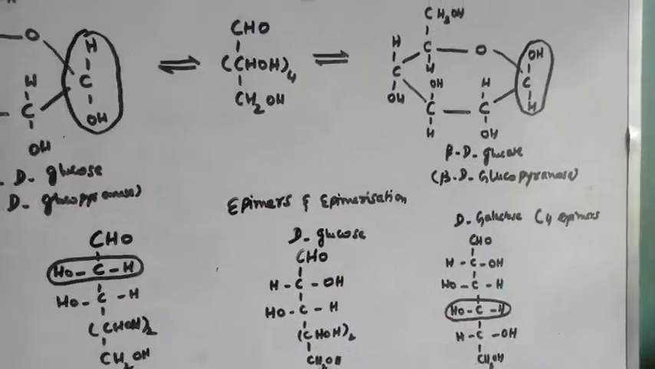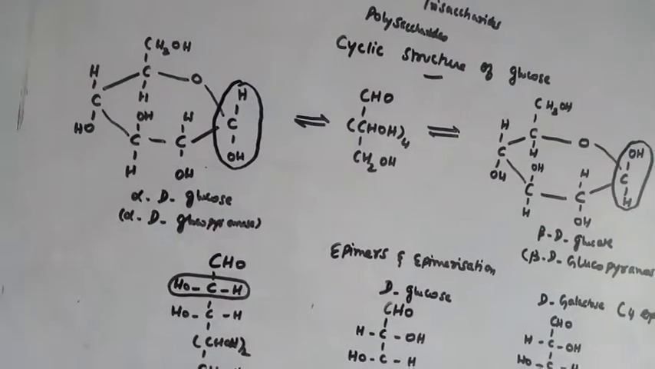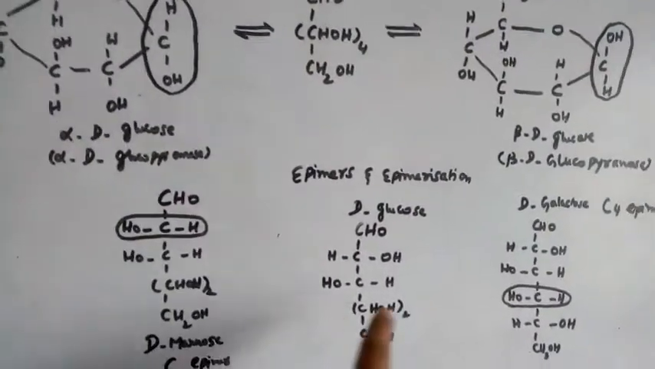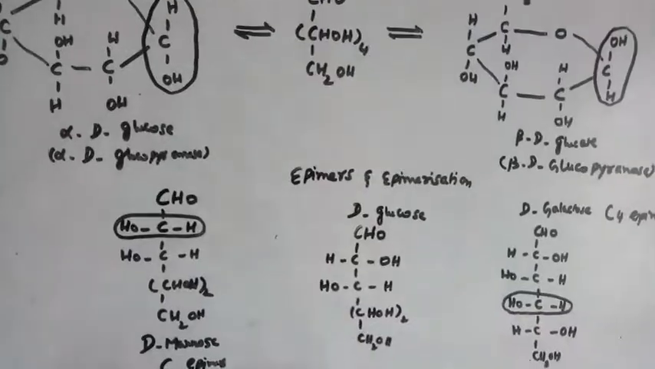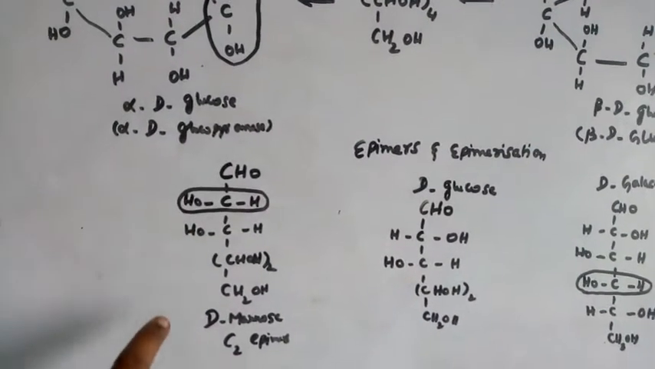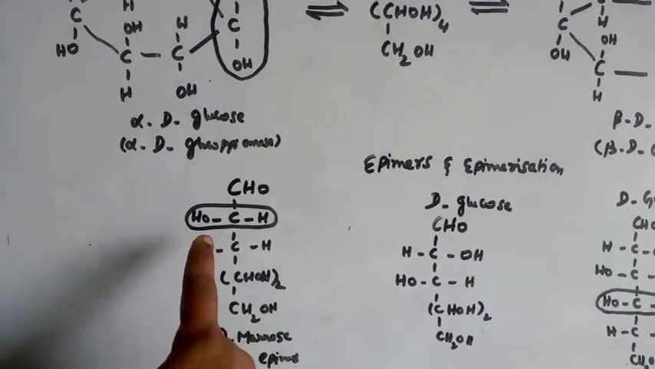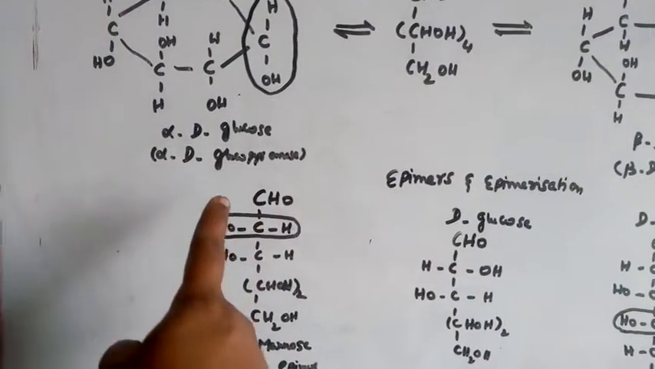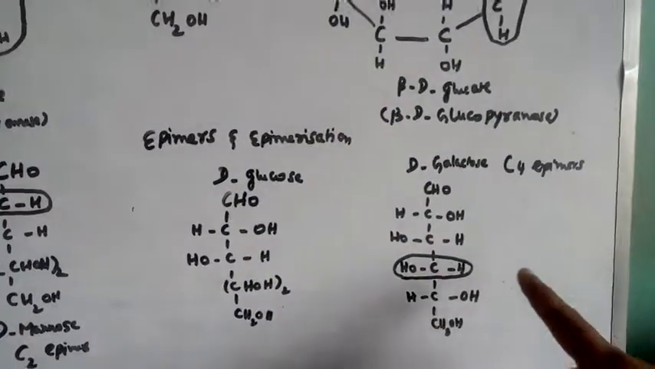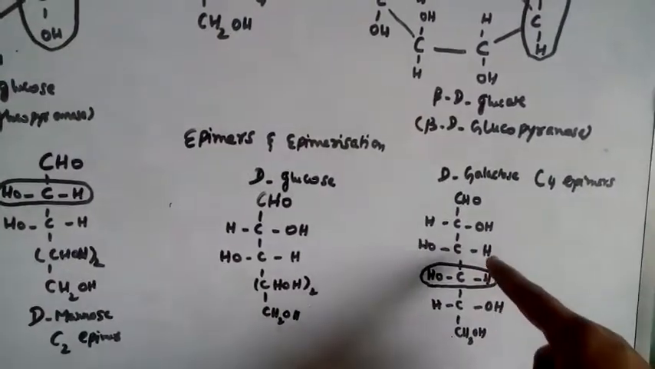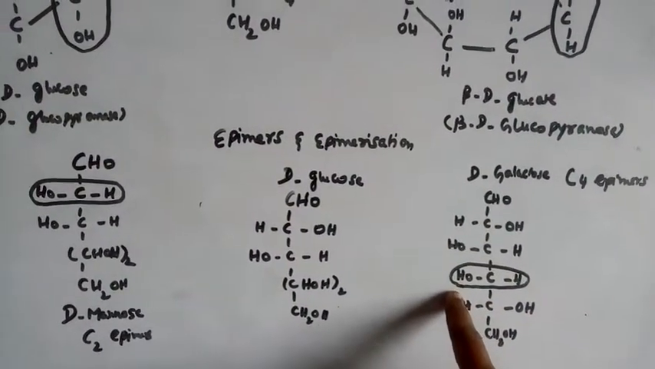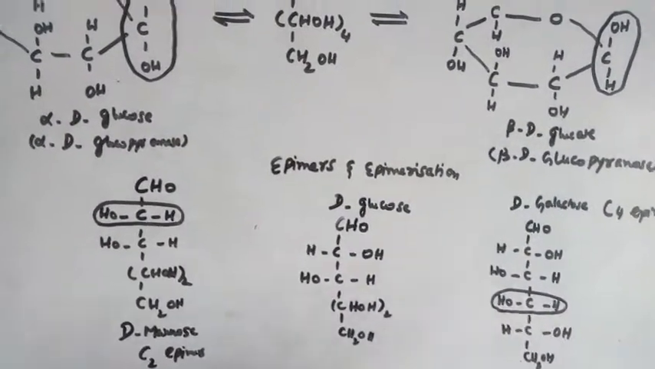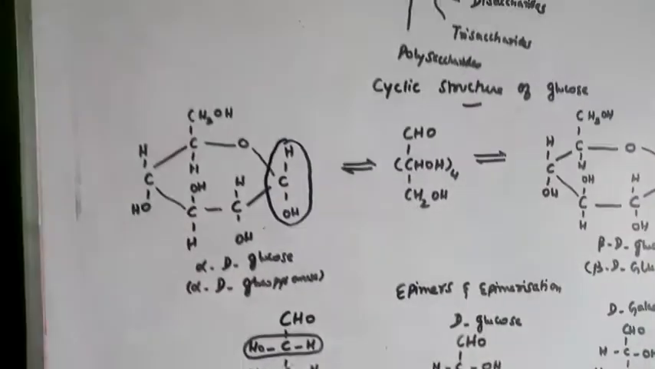For example, galactose has the same molecular formula and can be converted into glucose. Here they gave 3 epimers. Glucose you know already. D-mannose differs in the second carbon, where the OH is changed; the remaining things are the same as glucose. In the same manner, galactose differs only in the fourth carbon. Mannose differs in the second carbon and galactose differs in the fourth carbon, which we call epimers.